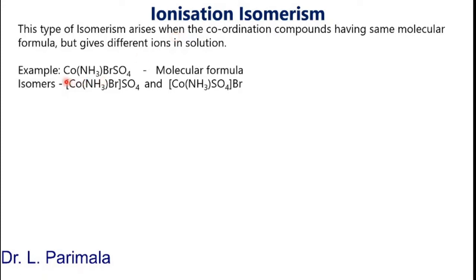Let us take an example of this complex compound where ammonia, bromine and sulfate can act as ligands and cobalt is the central metal. This molecular formula can give rise to two different isomers. In the first isomer, sulfate is outside the coordination sphere and bromine is inside the coordination sphere, and in the other isomer, we have bromine outside the coordination sphere and sulfate inside the coordination sphere.